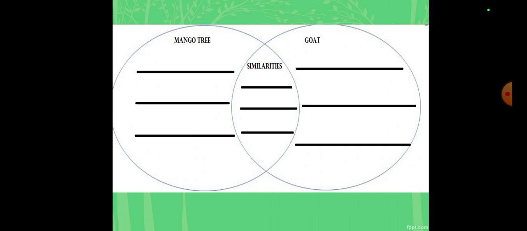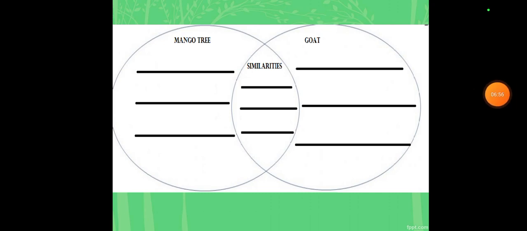So you can write all these differences and similarities. A mango tree has a fixed position, and a goat can move from one place to another. A mango tree contains chlorophyll, a goat does not contain chlorophyll. A mango tree can prepare its food, a goat cannot prepare its food. A mango tree is a plant, a goat is an animal. Similarities: both are living things, both can reproduce, both can grow, both can respire, both have a life cycle, both need water, and both need sunlight, you can write. So these are the different similarities between them.